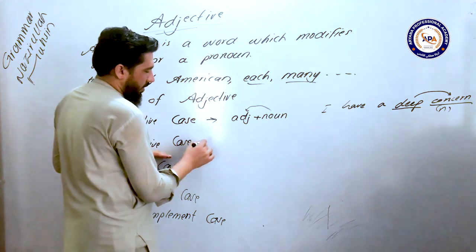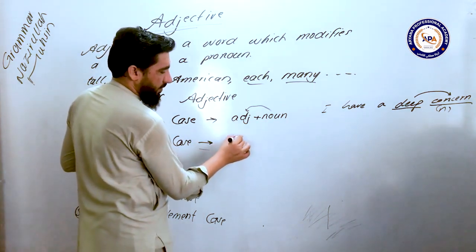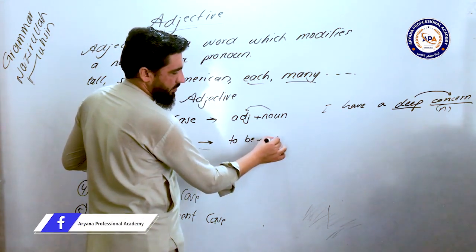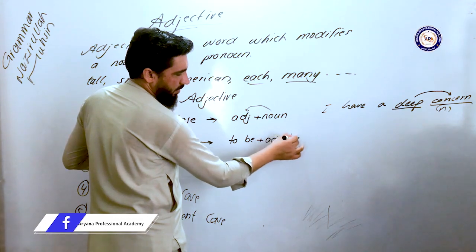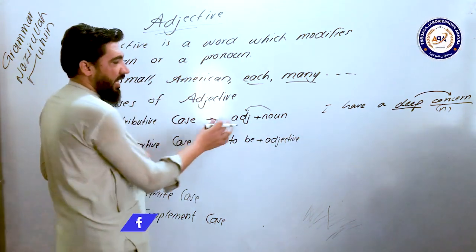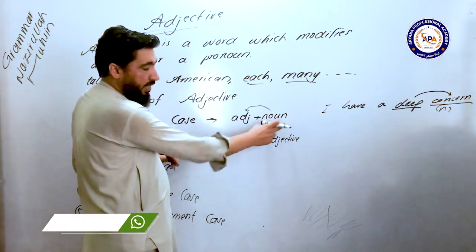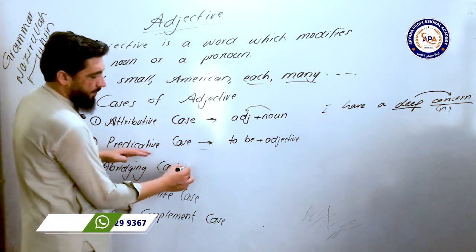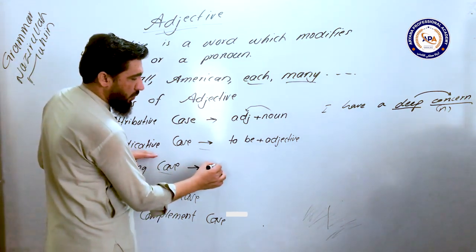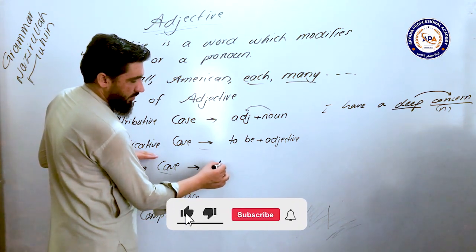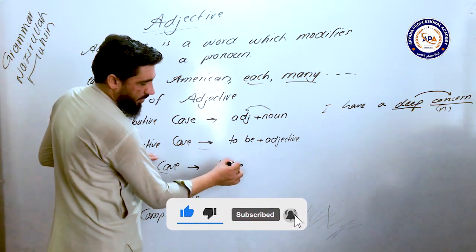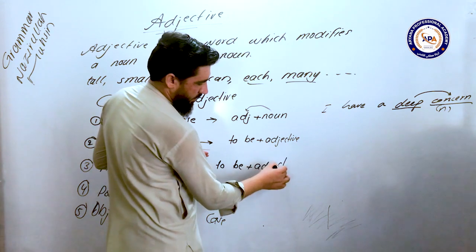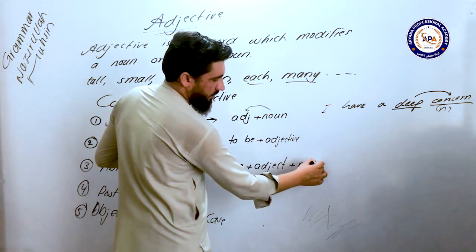Predicative case. An adjective can also be used after a to be verb in a sentence. This is the second case. An adjective can be used before a noun. It can also be used after a to be verb in a sentence. And third, an adjective can be used between a to be verb and a noun.